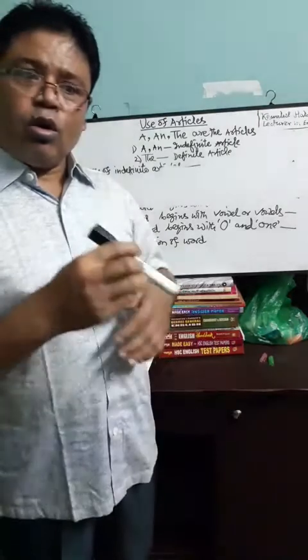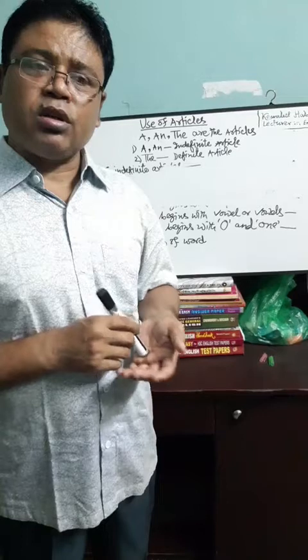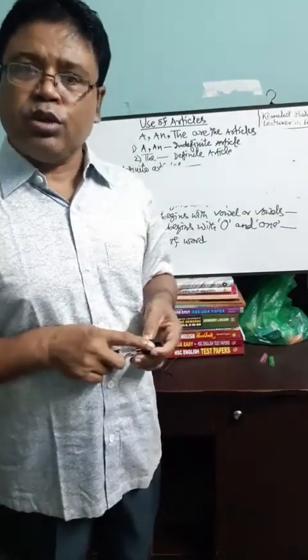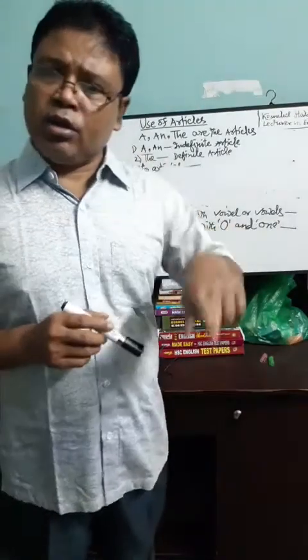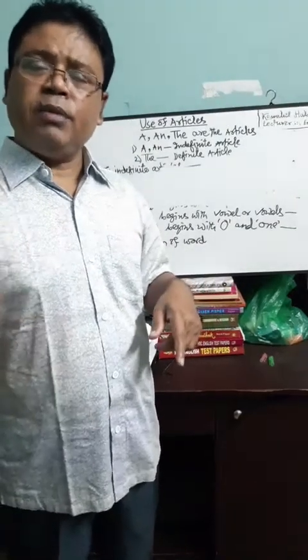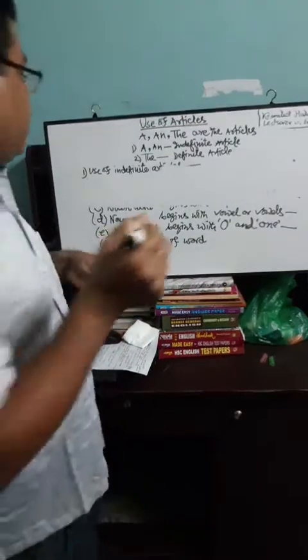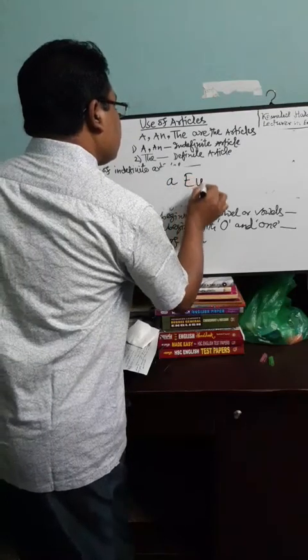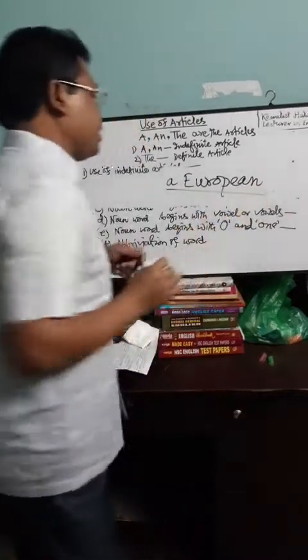If any word begins with a single vowel or more than one vowels, and if the word is pronounced "you", then though the word begins with vowels, A will be put before that word. As for example, a European.